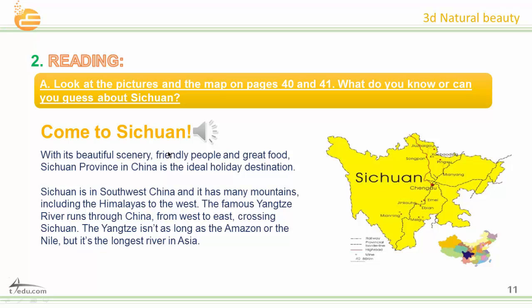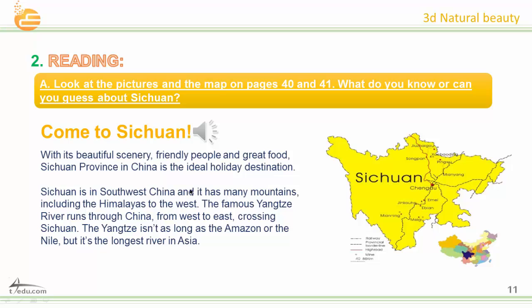Now let's go to reading. Now listen carefully and try to follow, please. 3D. Natural beauty. 2. Reading. Come to Sichuan. With its beautiful scenery, friendly people and great food, Sichuan province in China is the ideal holiday